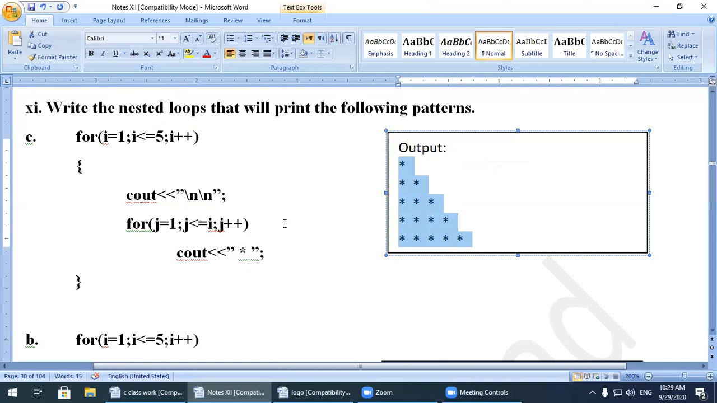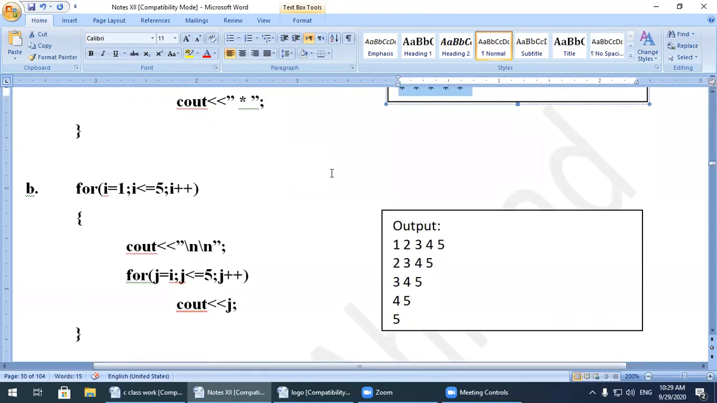Same question: write the nested loop that will print the following pattern. The pattern is 1, 2, 3, 4, 5, then 2, 3, 4, 5, then 3, 4, 5, then 4, 5, and 5. For this purpose, we have the nested loop like this: for i equal to 1, i less than or equal to 5, i plus plus.